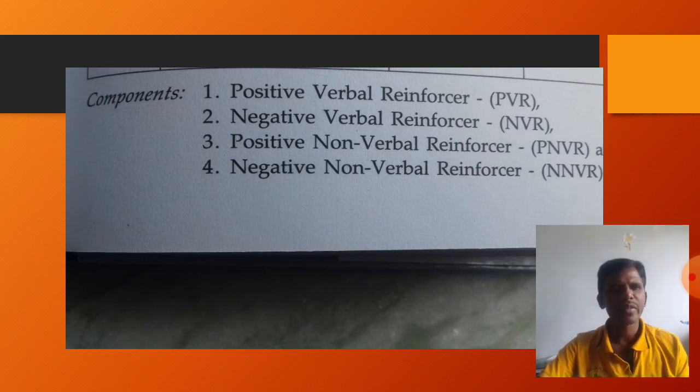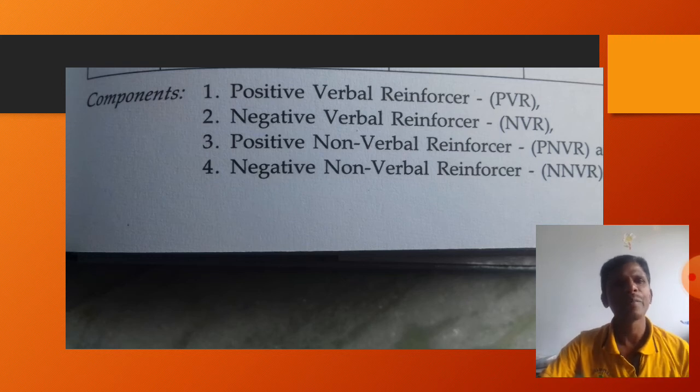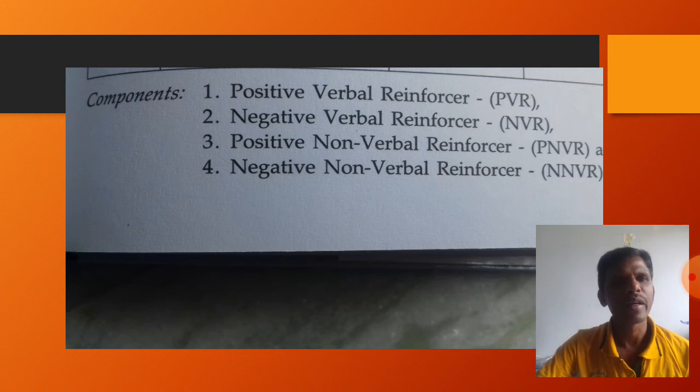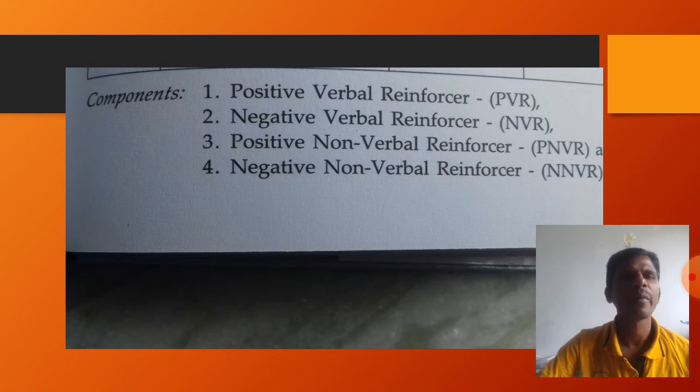So if the student is going in a wrong way to give the answer, we should not say "not like this, no." Simply, by showing our facial expressions, gestures, and actions, we can guide the children on whether they are giving the response positively or not. So these are the four essential components of the skill of reinforcement.